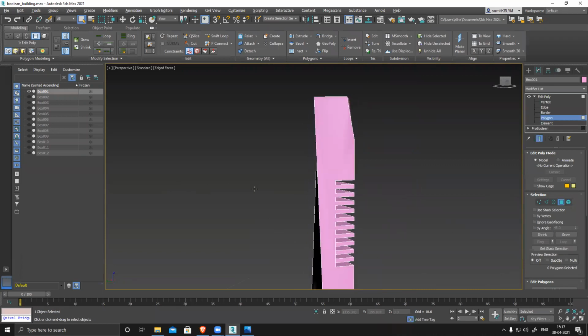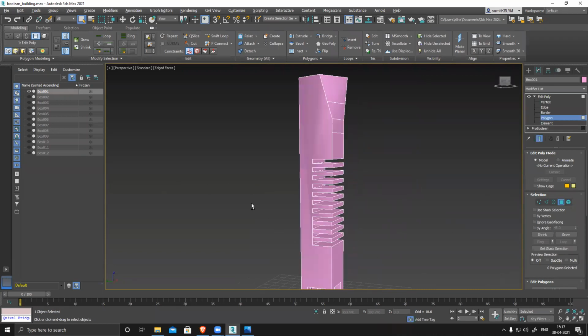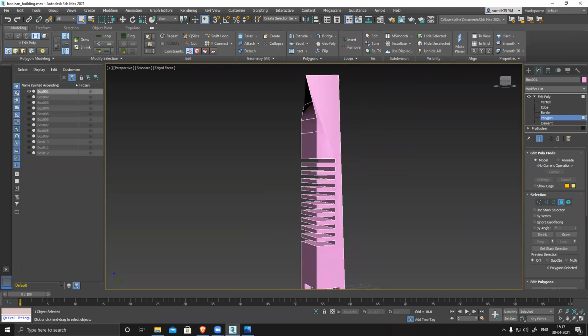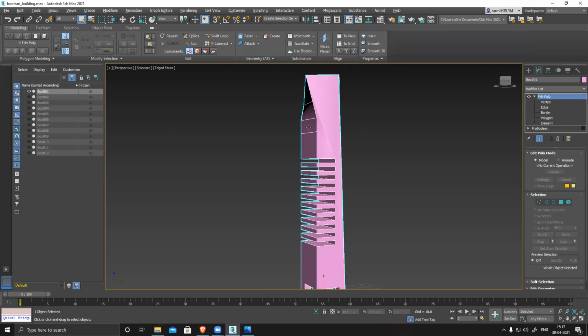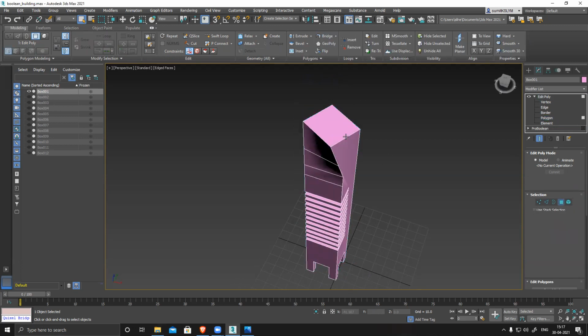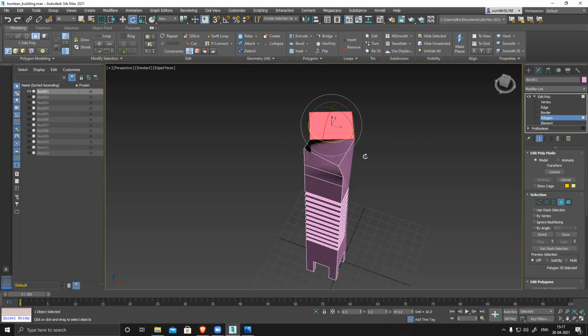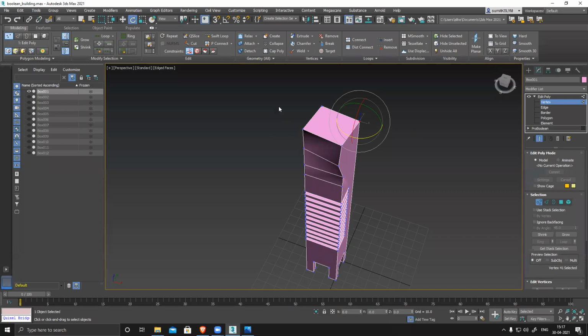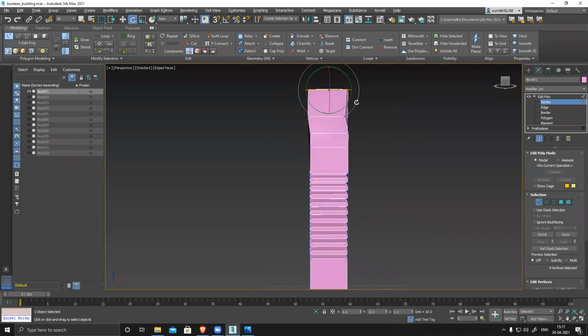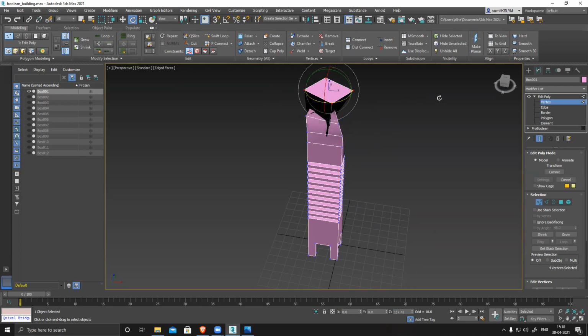Yes, tell me. So actually, I was trying to twist the four vertices located at the top of the building, but I was not able to twist it. I don't know, that option was not working for the vertex. For vertex directly, it won't work. You have to select a polygon, then you can rotate. If I select a vertex, nothing will happen. If I select all four of them, then it will work.